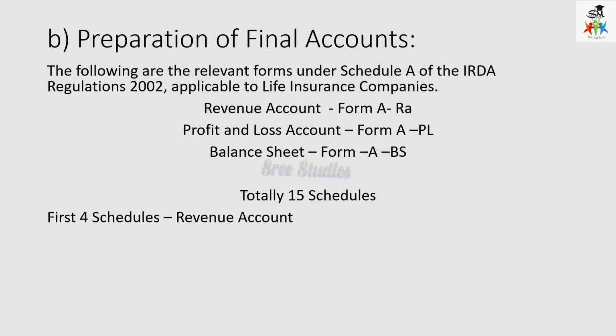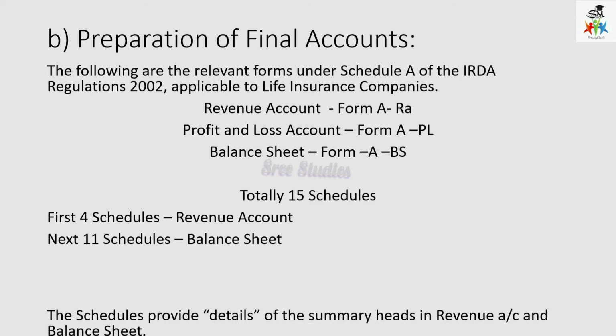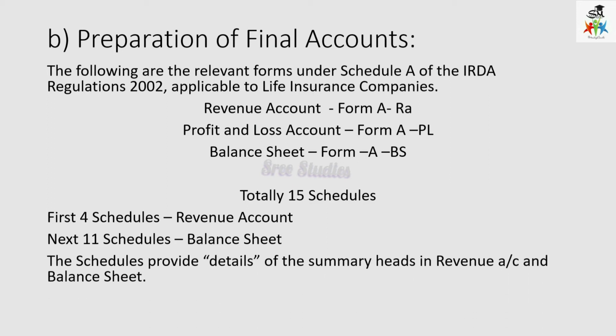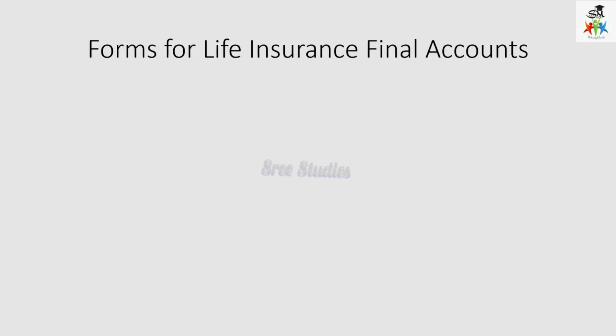Of these, the first four schedules relate to the revenue account, and the next 11 schedules relate to the balance sheet. We are going to see the schedules which provide the details of the summary heads in the revenue account as well as in the balance sheet.